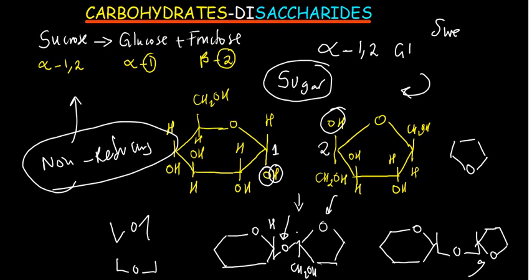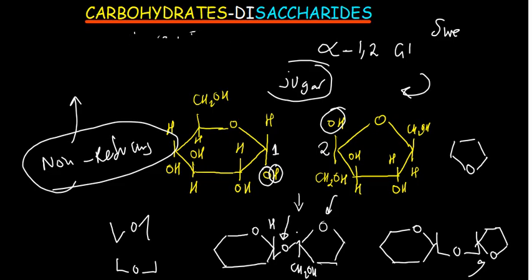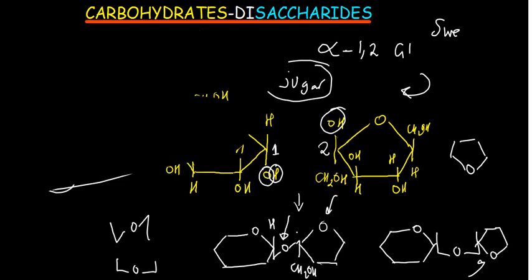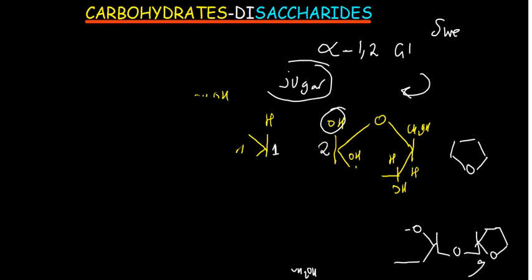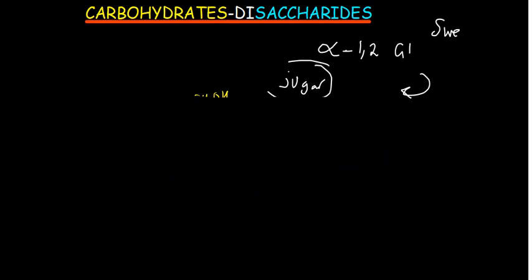It is also used in the transportation of carbohydrates in plants. Do we have questions on that? Any question? All right. I took time to explain sucrose, so for the other ones we shouldn't spend a lot of time. Now we are done with sucrose.